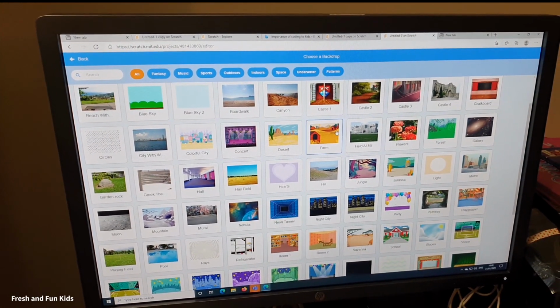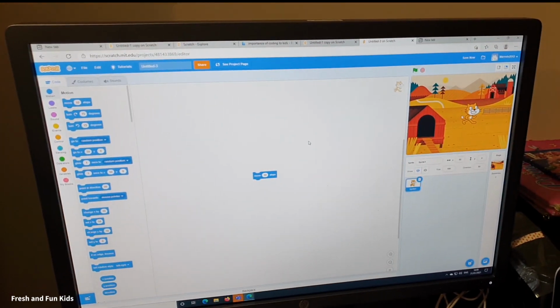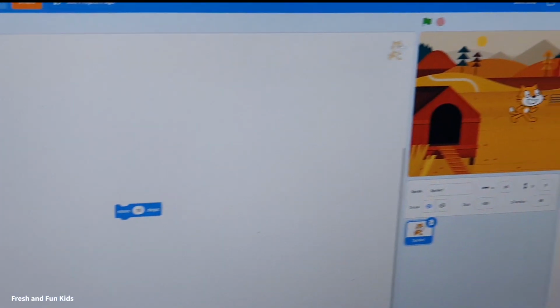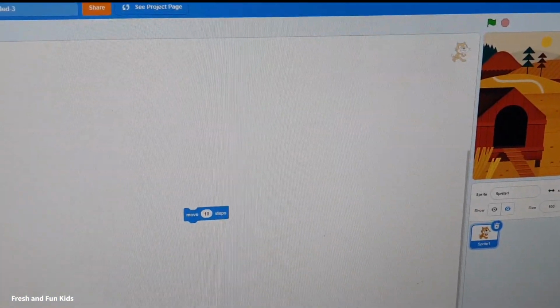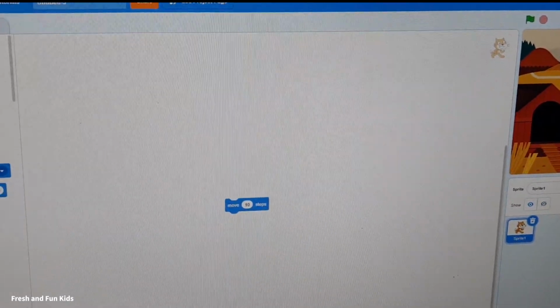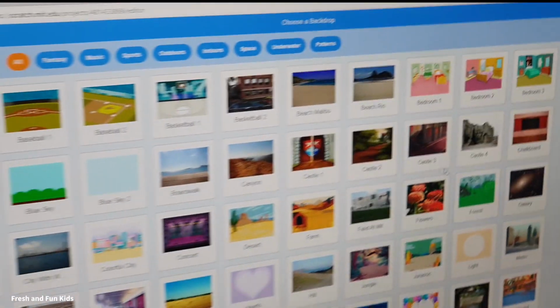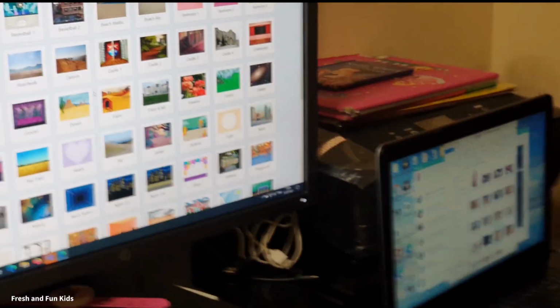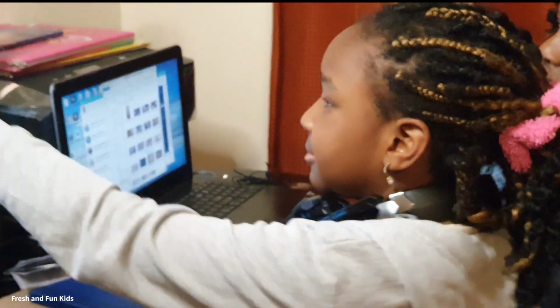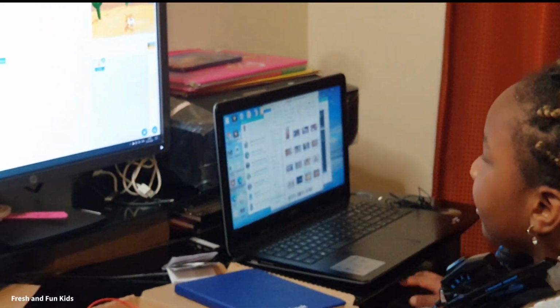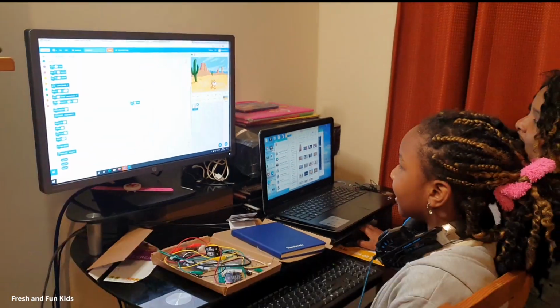So you see the cat is in the farm. You can drag it down if you want. I need something cool, so let's take another backdrop. A desert. Over here. Okay, it's better. So the cat is in the desert.